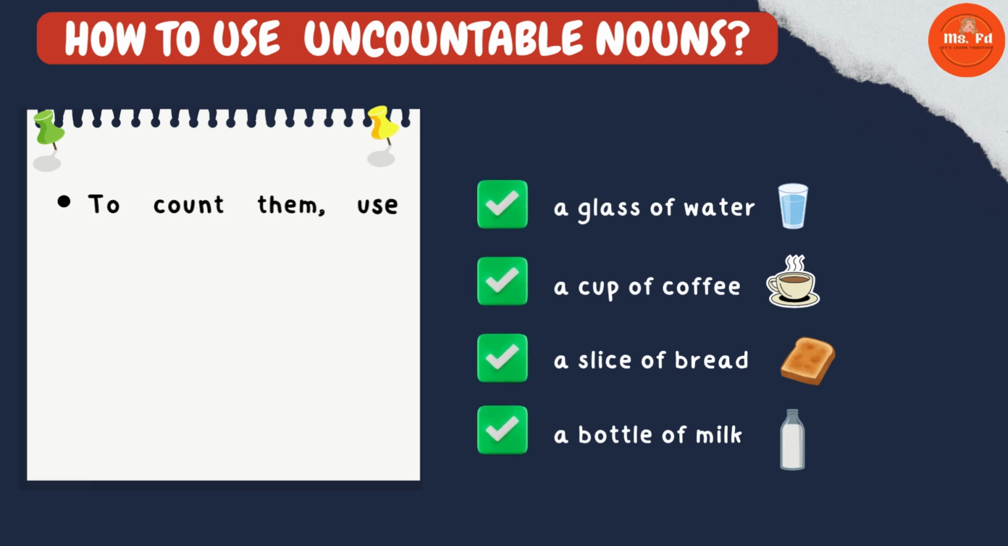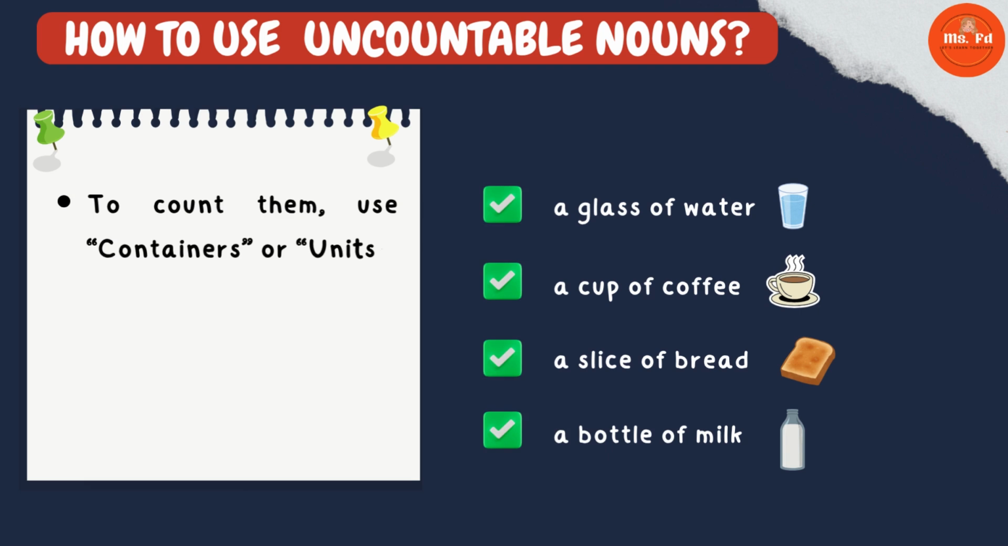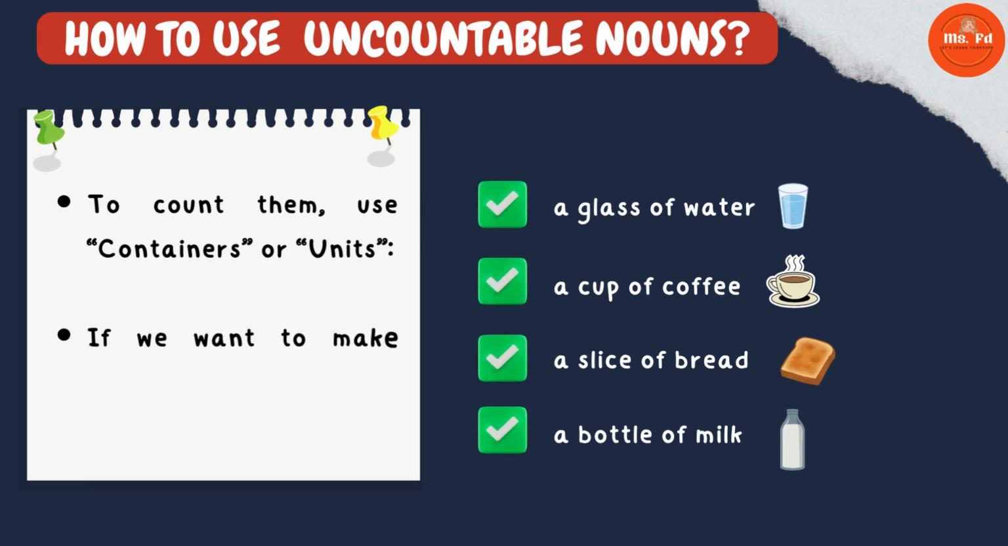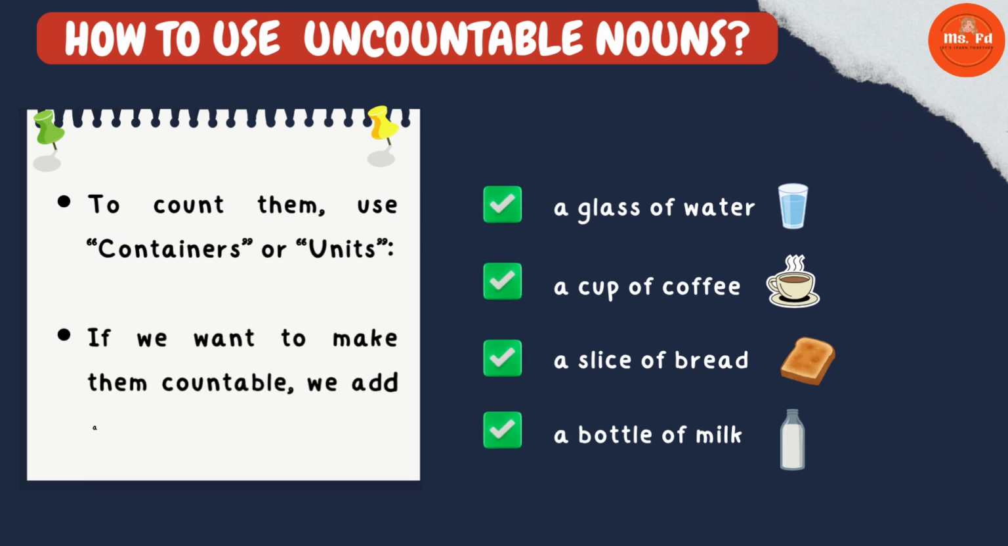To count them, use containers or units. If we want to make them countable, we add a measure word. Example: a glass of water, a cup of coffee, a slice of bread, a bottle of milk.